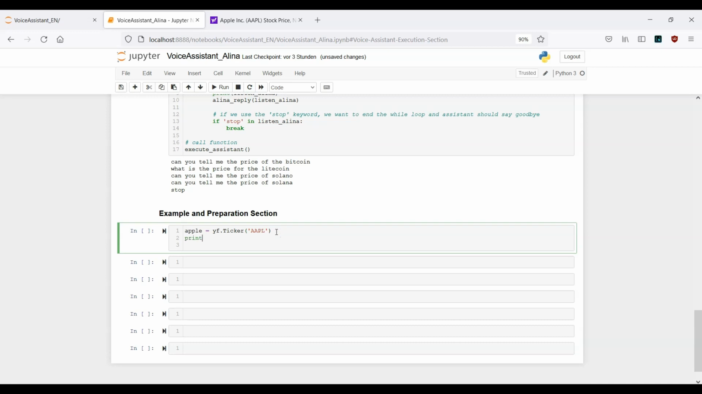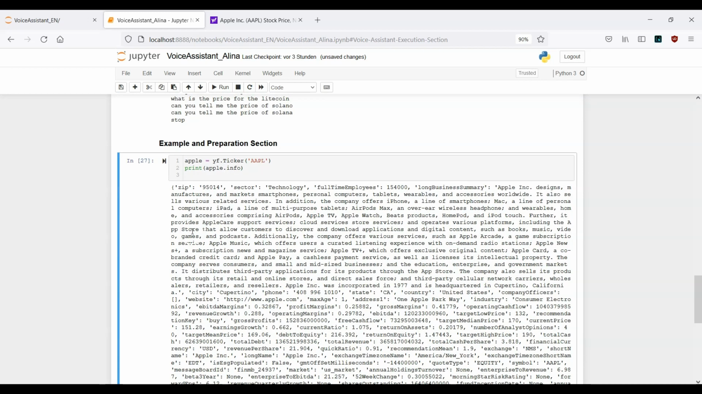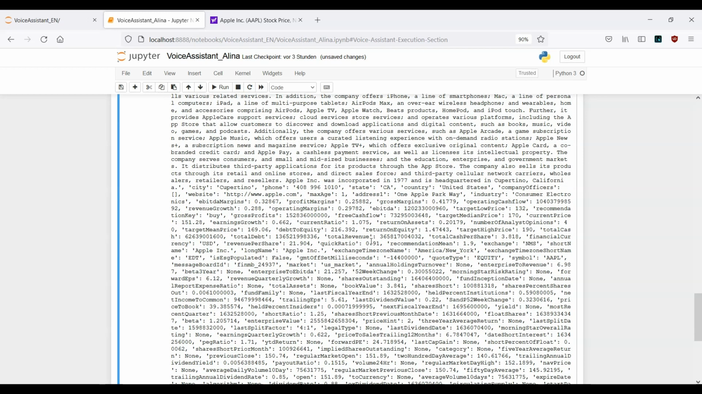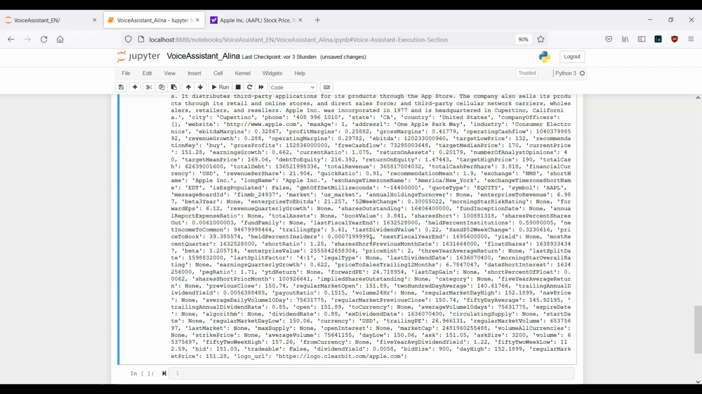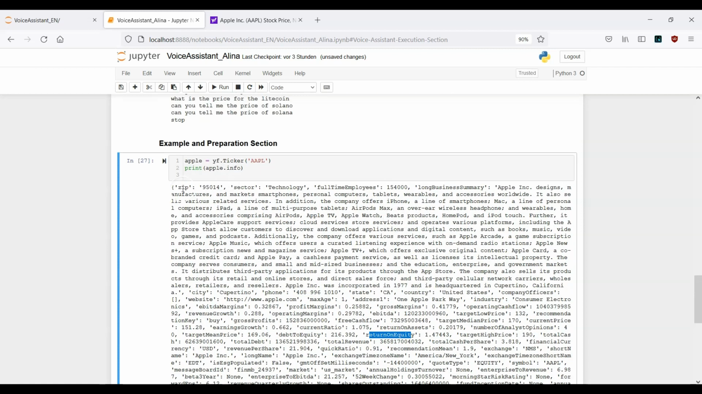Now the next step, let's print Apple dot info. Let's see what we get. It takes a little bit to load, and you see here we get a lot of different data in this format. Again we have key and value pairs: target mean price, debt to equity, return on equity, and so on and so forth.